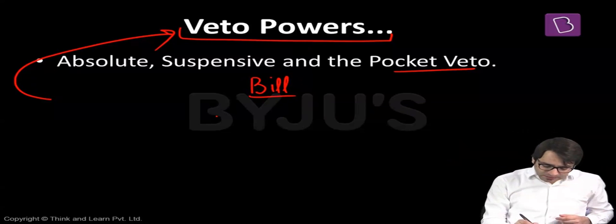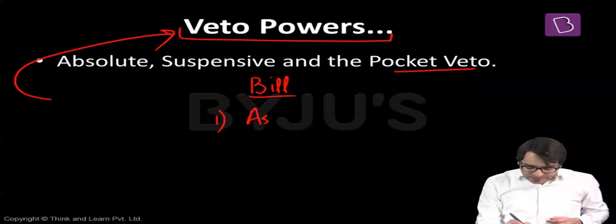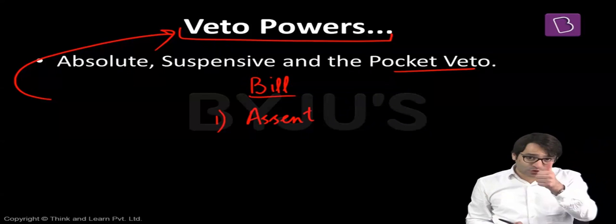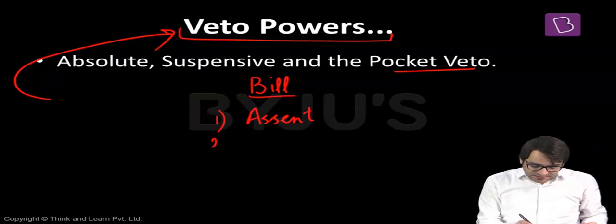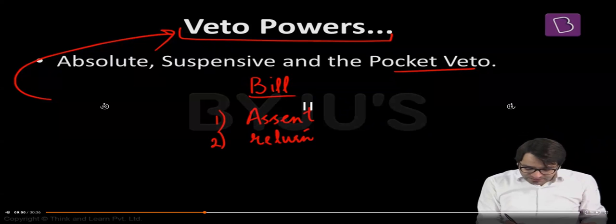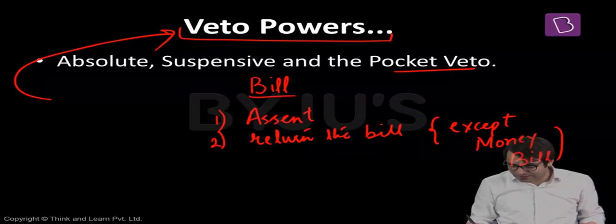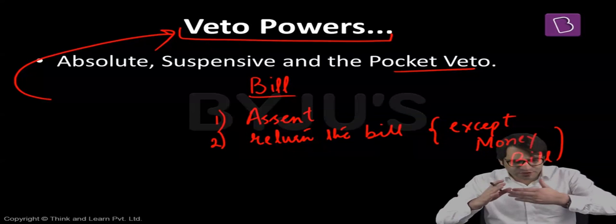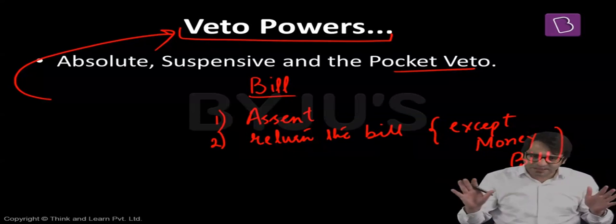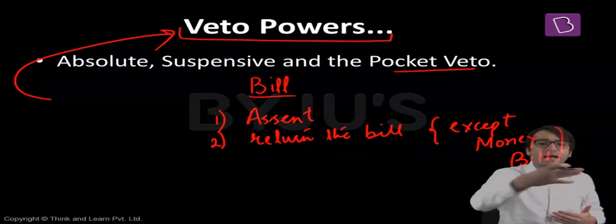Provision number 1, when a bill is presented to the President of India, either he can give his assent to a bill. That's one option available with the President. You may sign this bill. Second, the President may return the bill, except a money bill. And what is a money bill? We will discuss in detail in Union Legislature. That means a money bill is something which cannot be sent by the President back to the Parliament. For other bills, the President may send the bill back.